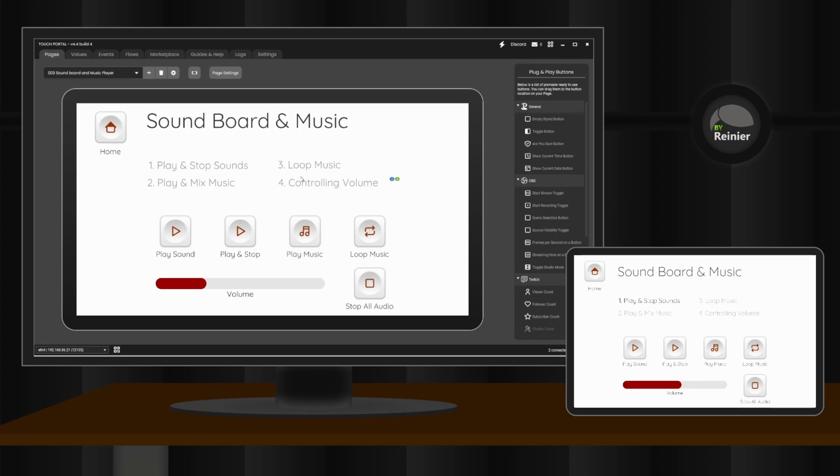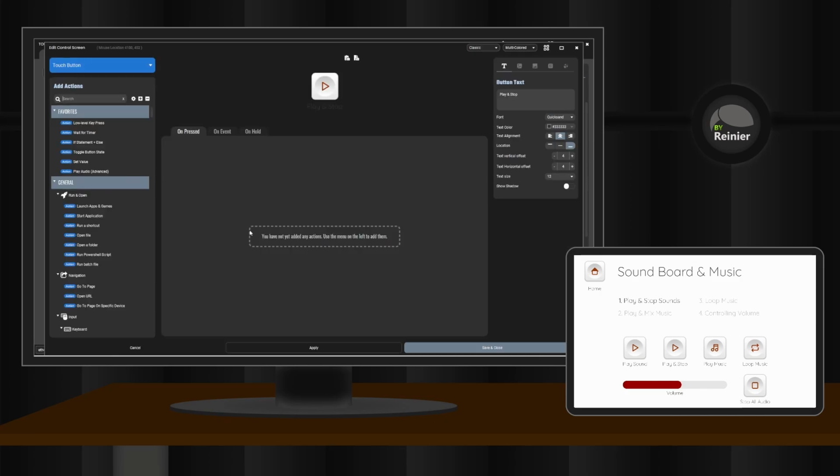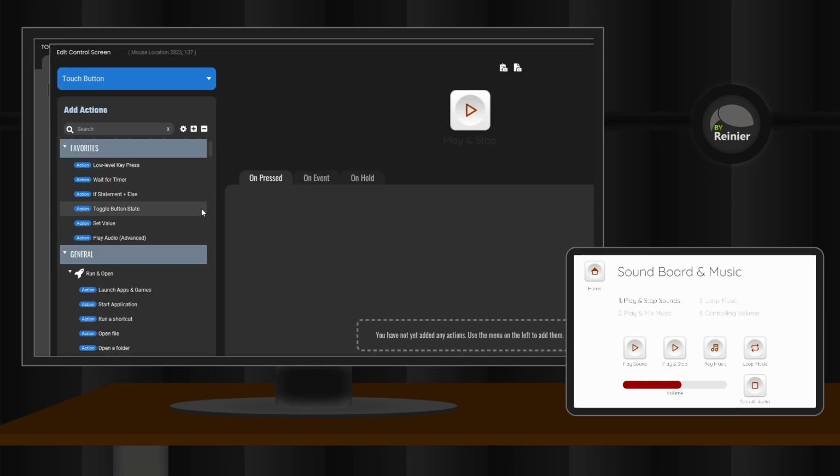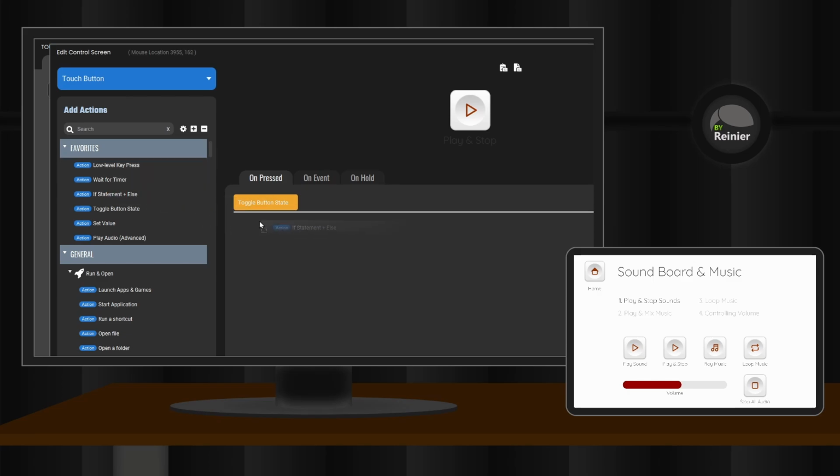While this works wonders when playing short sounds, for longer sounds you want to be able to stop audio as well. Let's create a button that plays a longer sound which you can stop when you press the button again. We'll use the toggle button mechanism for this, so we start by adding the toggle button state action and an if statement logic action. We use the button state as the criterion.